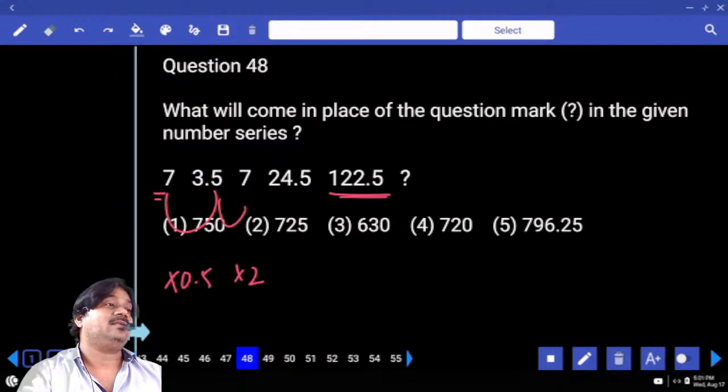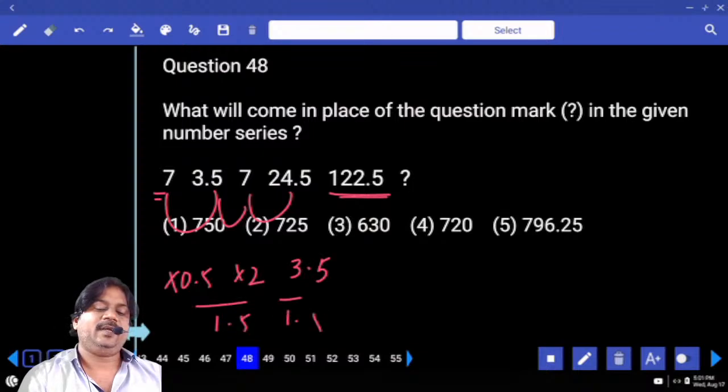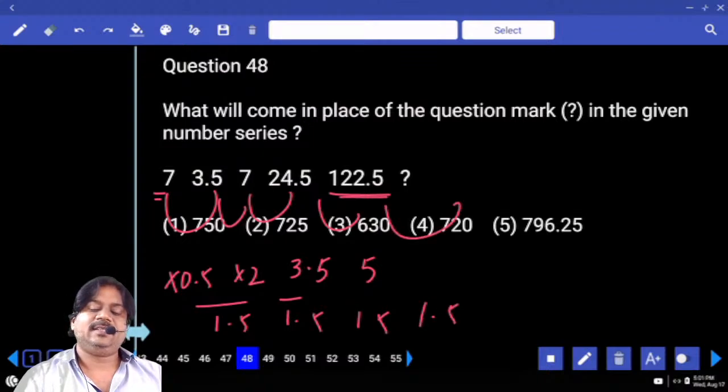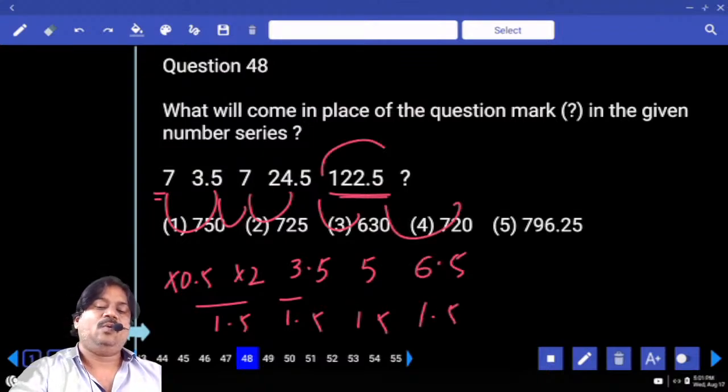Next, multiplied by 3.5, and the difference is 1.5. Next, the difference is 5. 24.5 into 5, is it 122.5? Yes. The next must be 1.5, that is nothing but 6.5.